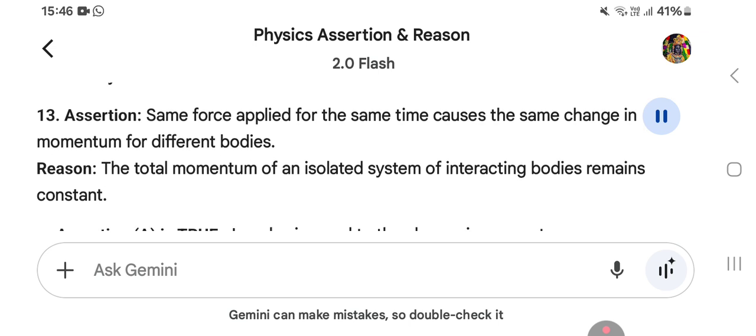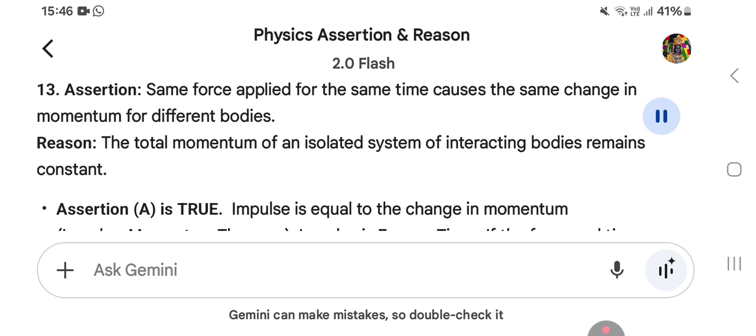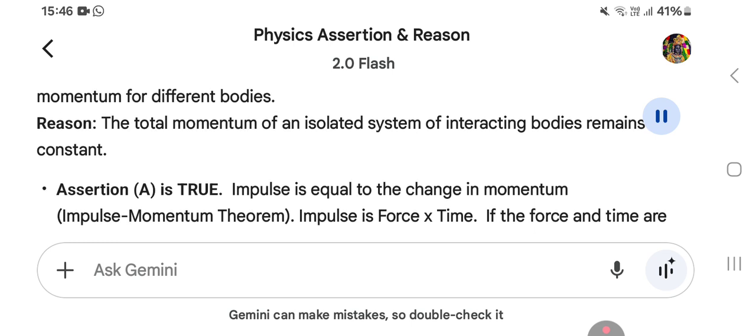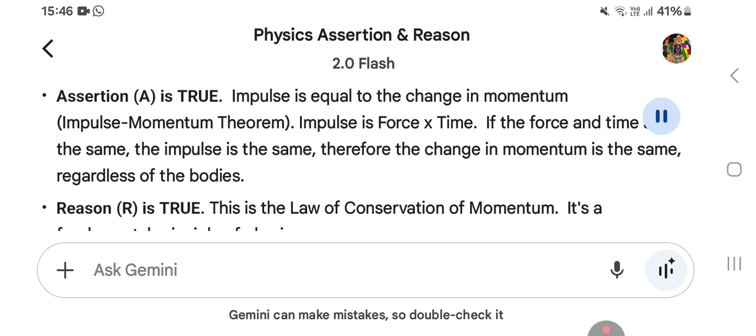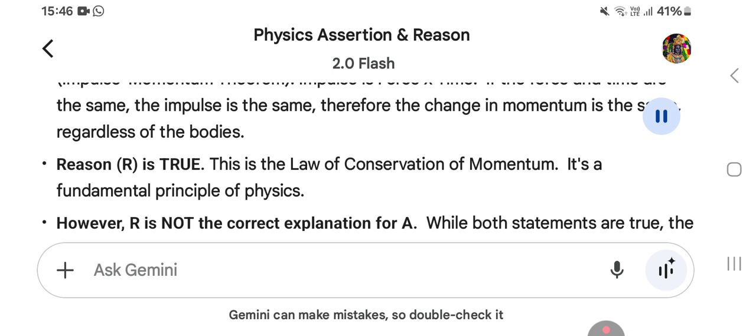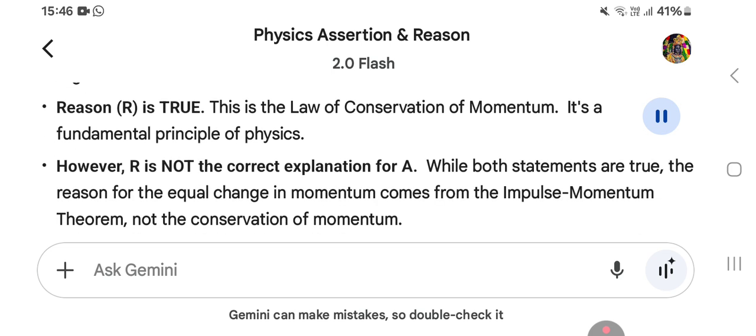Assertion A is true. Impulse is equal to the change in momentum. Impulse momentum theorem: impulse is force times time. If the force and time are the same, the impulse is the same. Therefore, the change in momentum is the same, regardless of the bodies. Reason R is true. This is the law of conservation of momentum. It's a fundamental principle of physics.